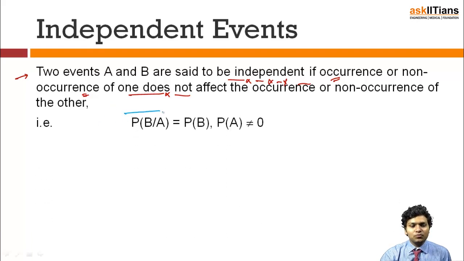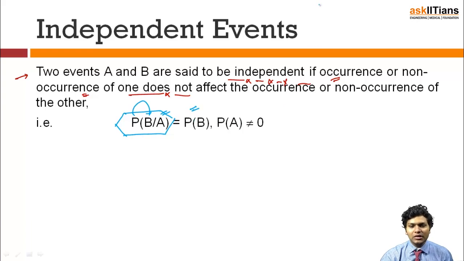So this thing is probability of B given A. This we'll learn in conditional probability, but let's understand this. It is nothing but the probability of occurrence of B given that A has happened. If I'm considering that my A as well as B are independent events, so let A happen. The occurrence of B is independent of A, so it is not going to affect B.